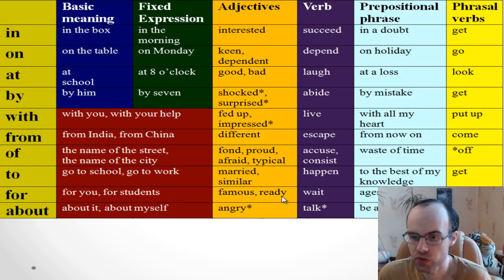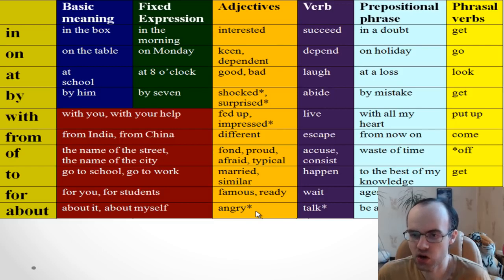Ready. Are you ready for it? Ready for something. But if you have to use a verb, you say ready to do. Are you ready for it? But are you ready to do it? Ready to do something, ready to if you have a verb. But if you don't have a verb, ready for. You just need to remember it, my friends. You see, angry. So say angry about something. So I'm very angry about this situation, but angry with someone. I'm very angry with him. It means that I don't like him, or I don't like what he does.